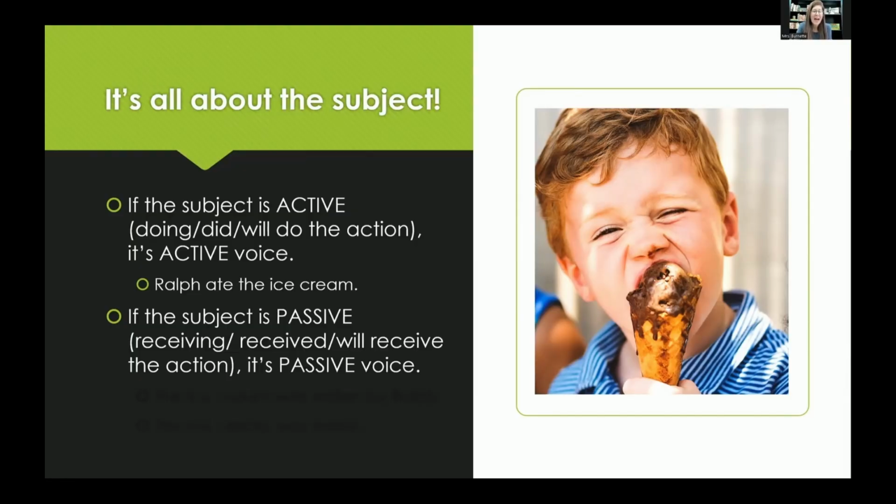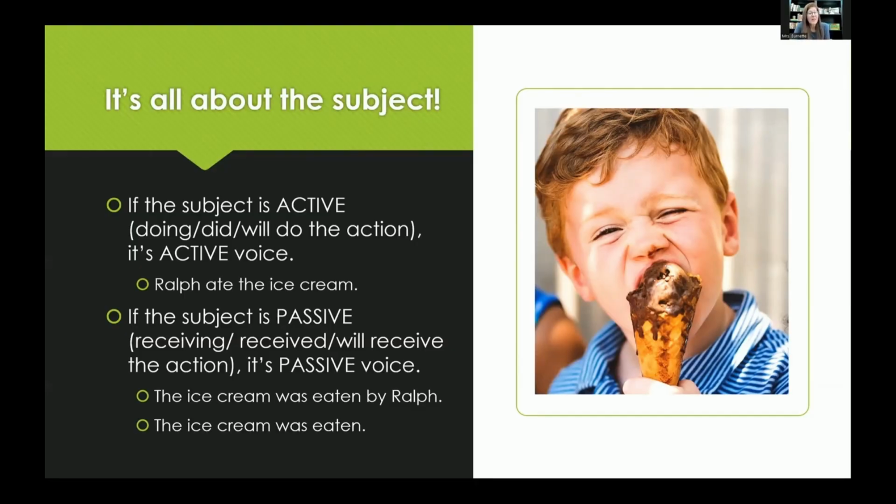If the subject is passive, or receiving the action, or did receive or will receive the action, it's passive voice. The ice cream was eaten by Ralph. Here, the ice cream is the subject, and the ice cream isn't doing anything. It's just sitting there in the cone being attacked by Ralph, right? Do you see the difference between our subject, Ralph, who's actively eating the ice cream, and our subject, ice cream, that's just sitting there, maybe dripping a little, but otherwise not doing anything?